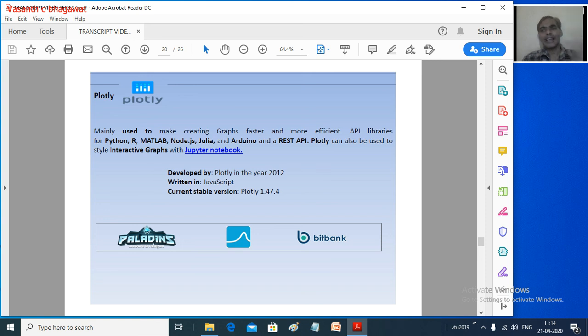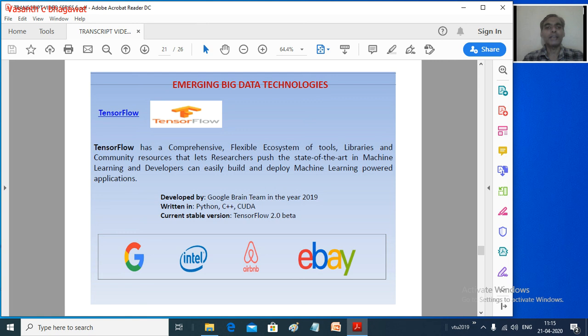I hope that in another course, as we are discussing, we will be starting a data science course. Most probably in the next semester, when we are working on that course, we will be using Python. Now you can see that in Python we have Jupyter Notebook, which uses Plotly. Through this we can draw graphs and do a lot of visualization for our analytics in a very efficient and easy manner. This is another visualization tool which is available.